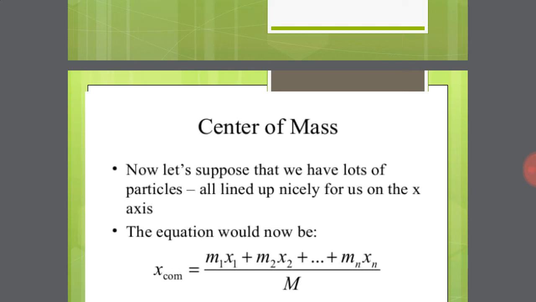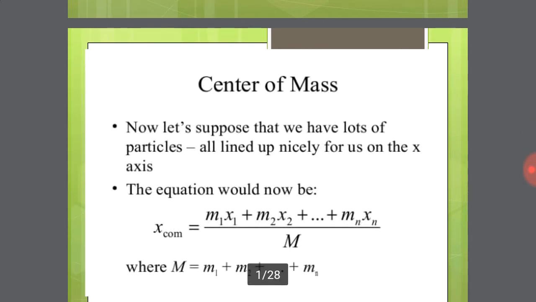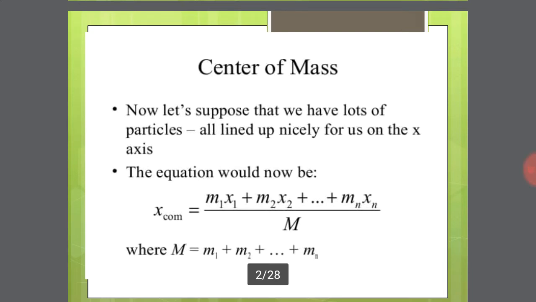Come to the next point, center of mass. Center of mass means the entire mass of the body is concentrated at the center point. Consider a whole body of mass M. If masses m1 and m2 are at distances x1 and x2, and the center of mass is denoted by C, then x is equal to (m1 x1 plus m2 x2 plus so on up to mn xn) divided by M. This expression gives the center of mass, a very important equation.